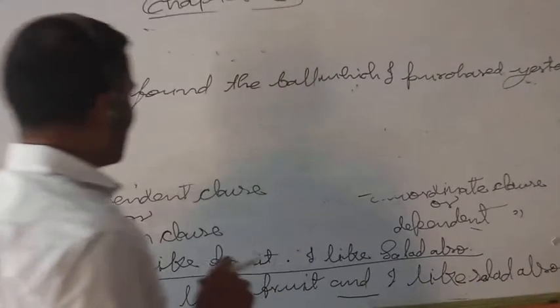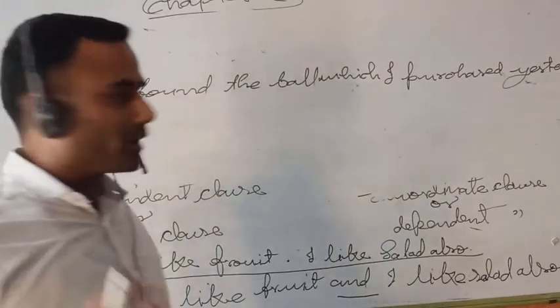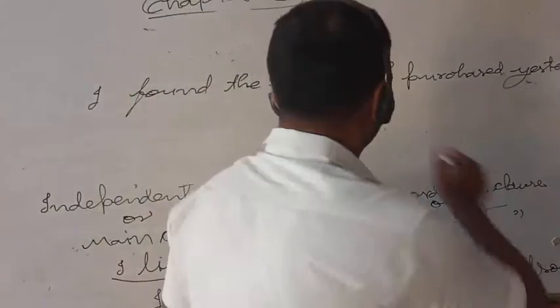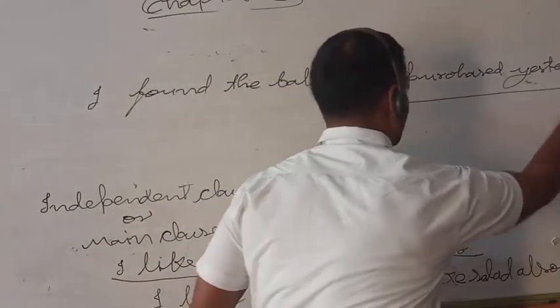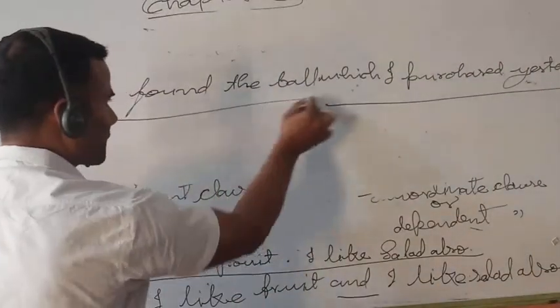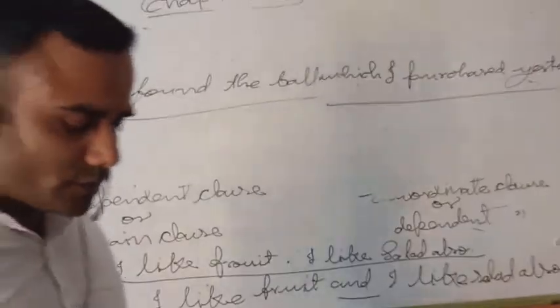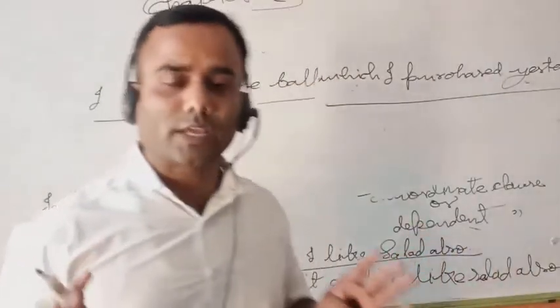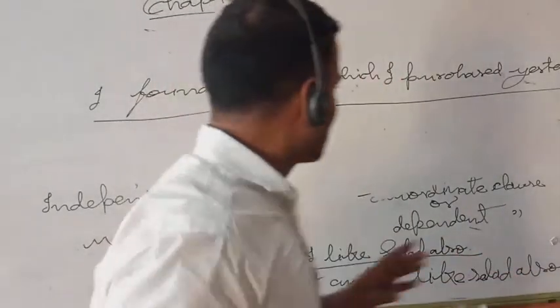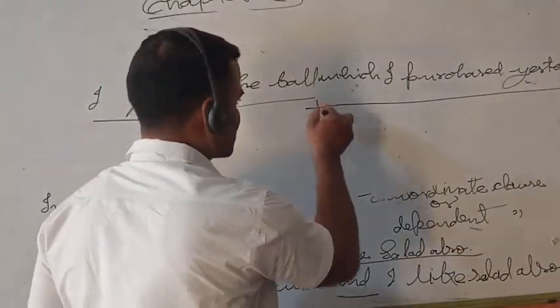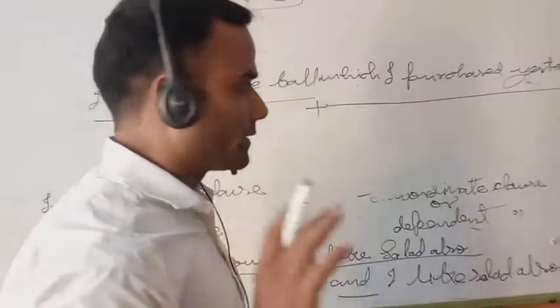So, "I found the ball which I purchased yesterday." This statement consists of two clauses, two parts.